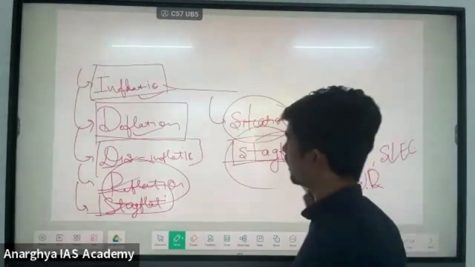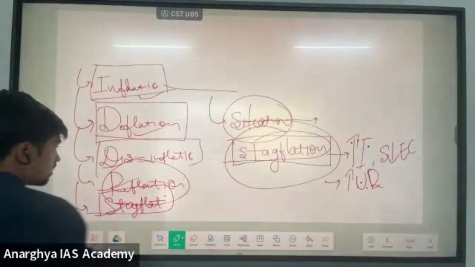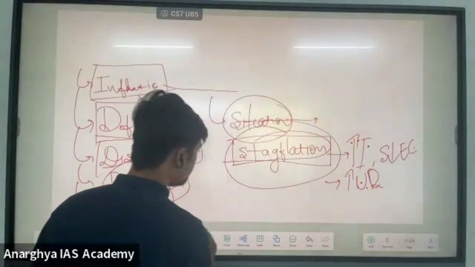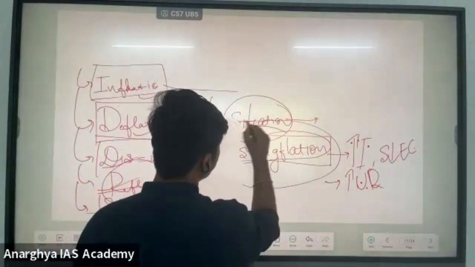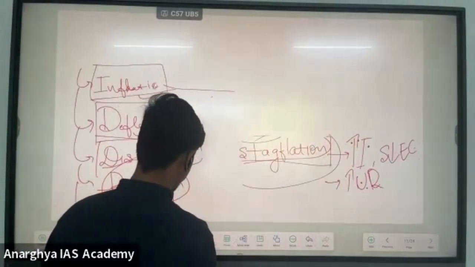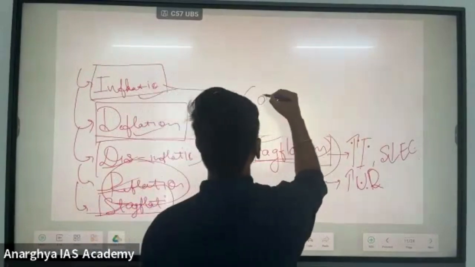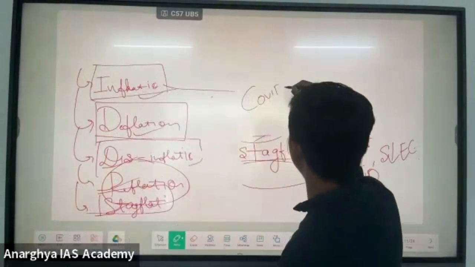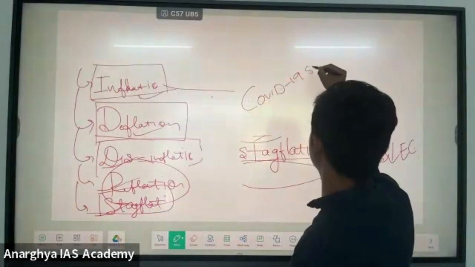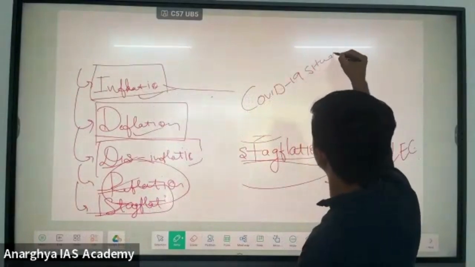This is called a stagflation situation. The best example for stagflation is the COVID-19 situation. I will explain this.